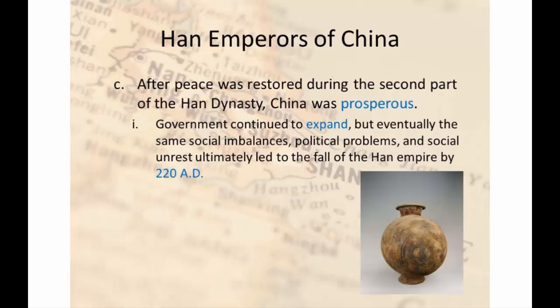After peace was restored, with the Hans back in power, this would be the second part of the Han's empire. The beginning of the second part started prosperous. People were happy. However, this empire went back to their old ways, divvying up the land based on the rich, with all of their traditional customs in place, thereby splitting up the poor and the rich once again. During this time, though, the government continued to expand, but eventually the same social imbalances, political problems and social unrest led to the fall of the Han Empire by 220 AD.